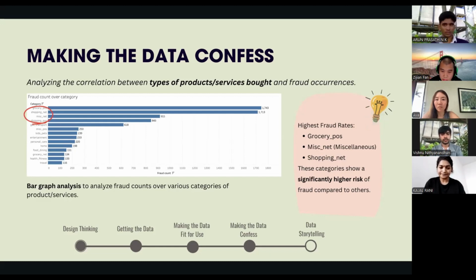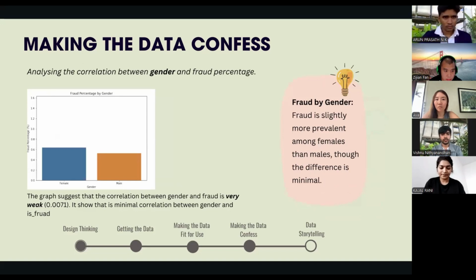Next slide. Now we will analyze the correlation between gender and fraud occurrences. The correlation coefficient is 0.0071, showing that fraud is slightly more prevalent among females than males, though the difference is